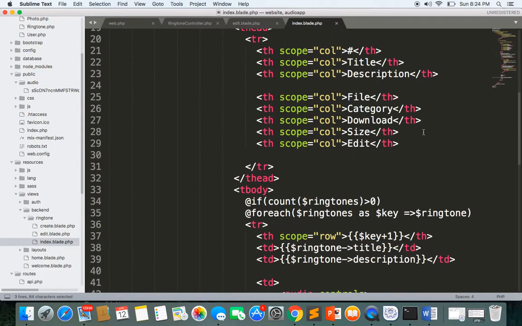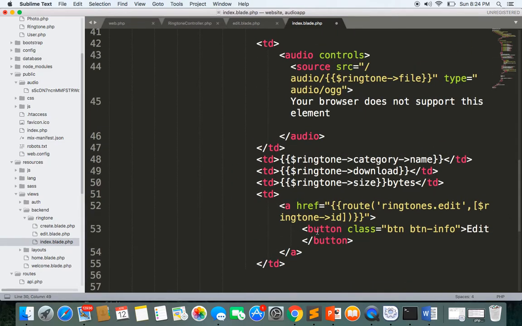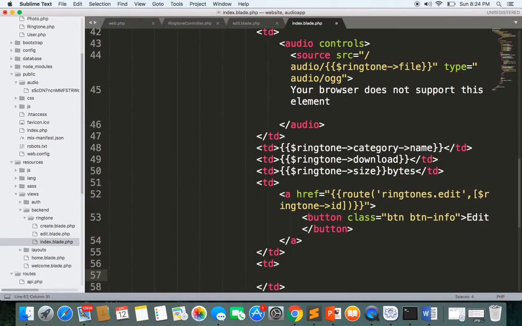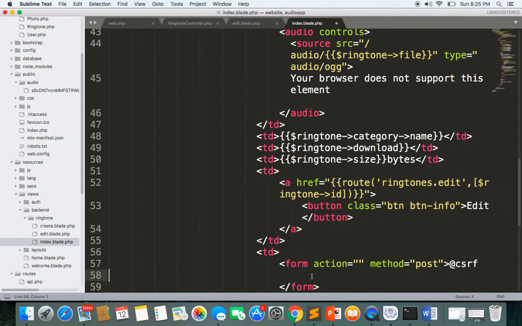So now let's make a delete button here. We have the edit, and we have delete here. So I'll write delete, and then here I'll make another td, and here I'll make the form. So form action and method post, we need to provide the cross-site request forgery token, and then close this, and here will be the action.